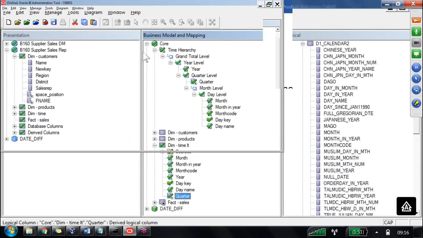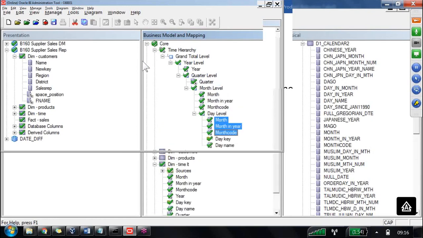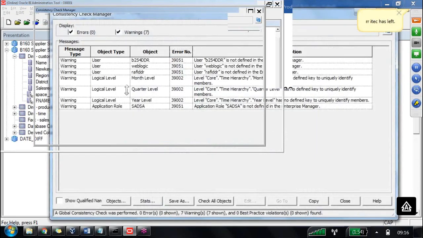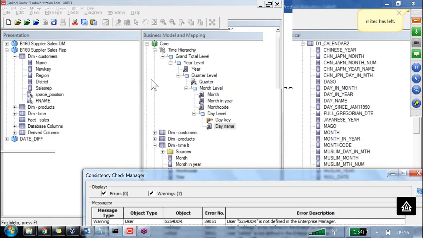Now, the quarter column, I want to map it. Quarter, I am trying to drag and drop onto the quarter level. In the month, let us say these are all talking about the month only. So 3 columns I want to map to the month level. In the day level, these two columns are already available. Let us go and check in changes. Click on this. Now, this is how our hierarchy is available.